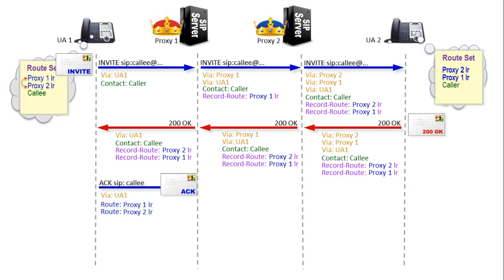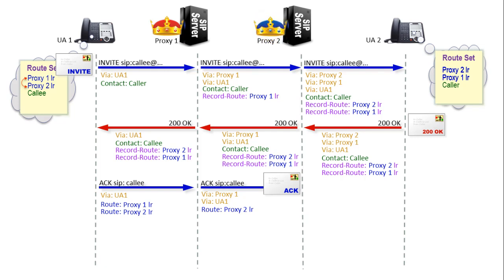Ha! Says proxy 1, almost surprised. You recognize my greatness and did as I instructed. Being invoked and having the request in its hands, it now has the chance to do something special if it wants. Before sending the request downstream, proxy 1 removes its route header from the list, leaving proxy 2's route header still in place. And again, because one exists, the request is sent to the address in the topmost route header, rather than to the request URI.